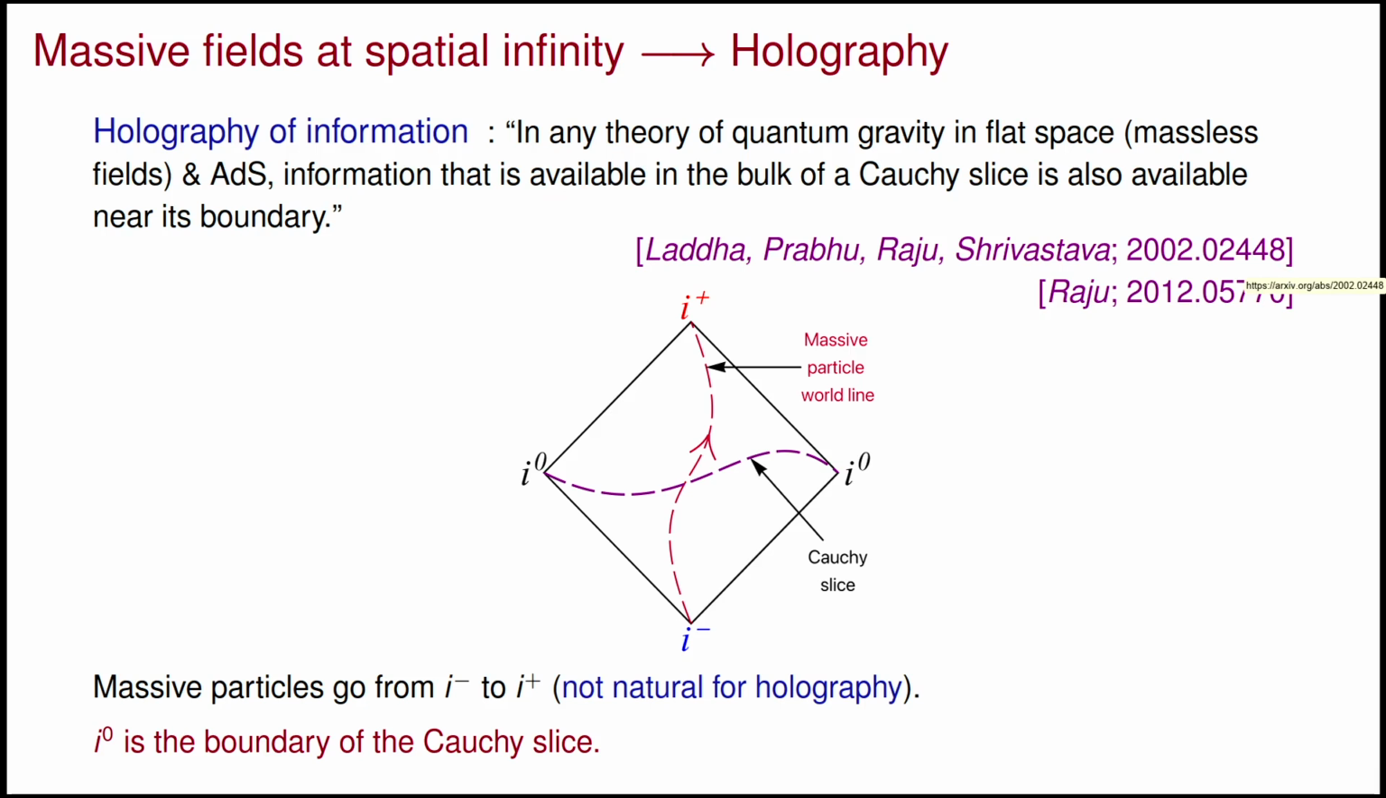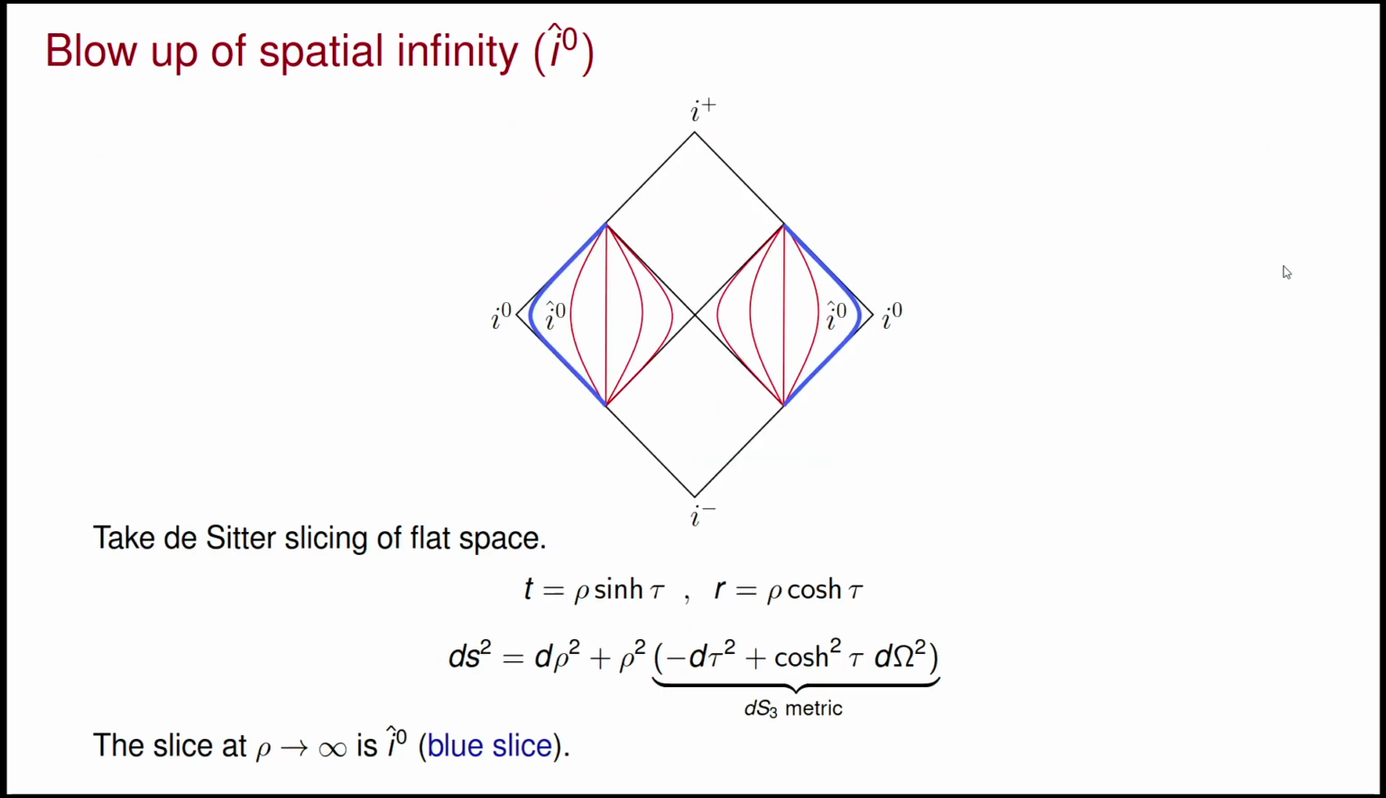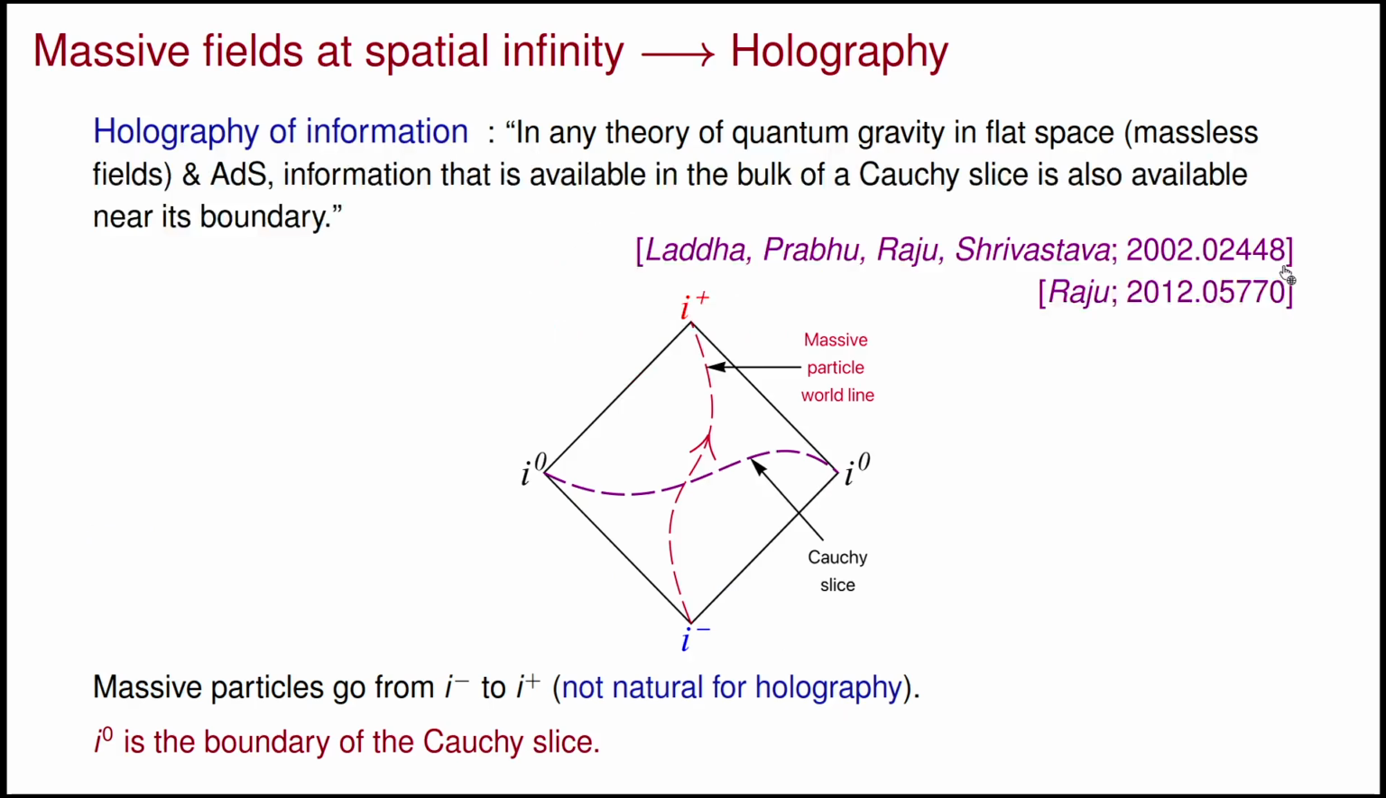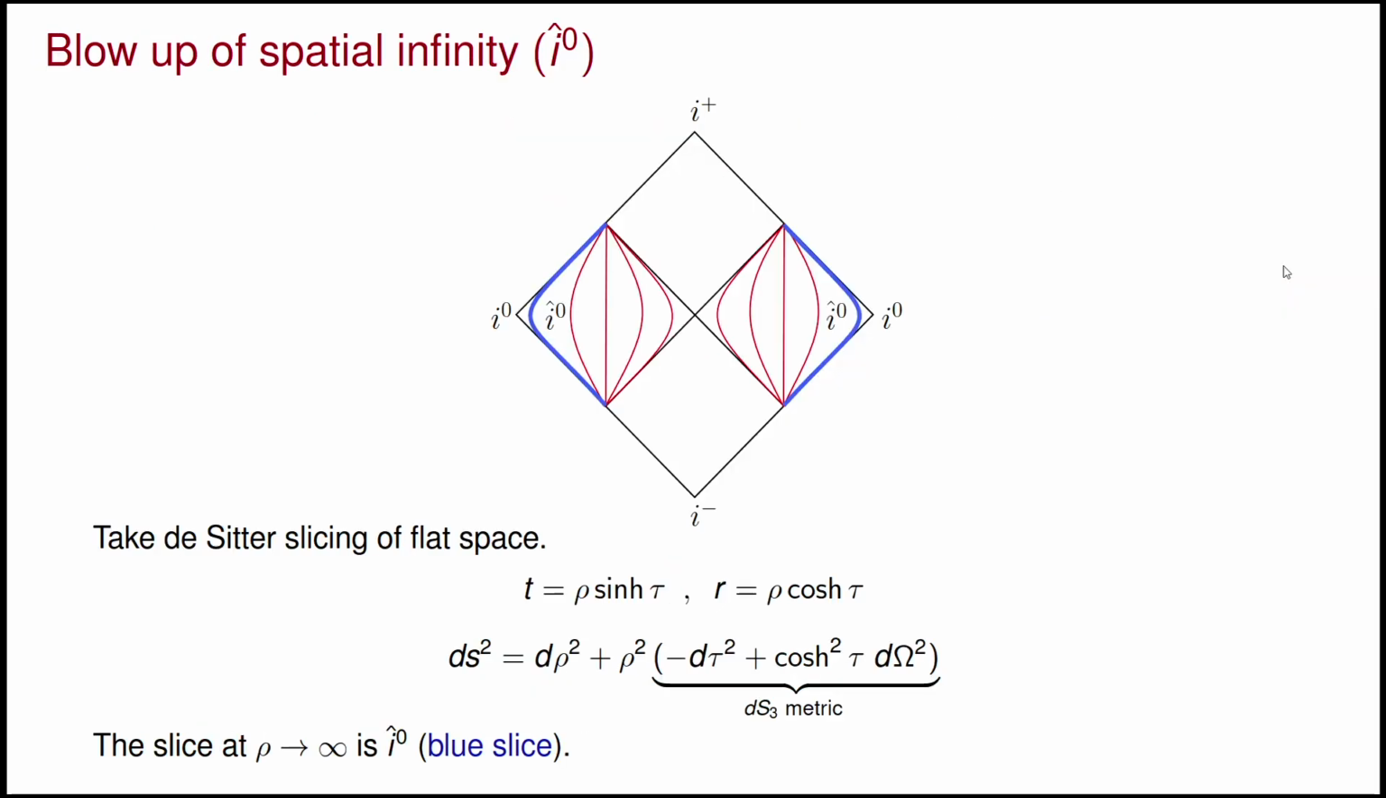There is this principle of holography of information, which says that in any quantum gravity theory, the information in the bulk is already available near the boundary of the Cauchy slice. The massive particles in flat space actually go from I minus to I plus, but these are not natural for holography. Whereas I0, the spatial infinity, is the boundary of the Cauchy slice, and it's a natural candidate for holography.